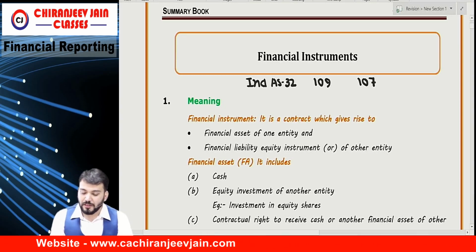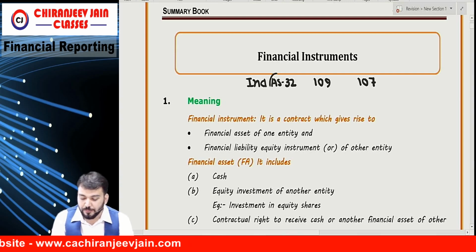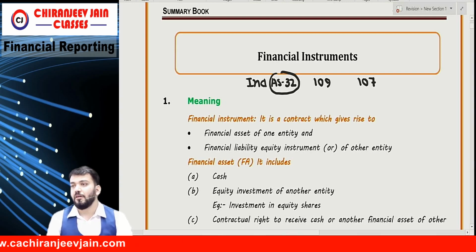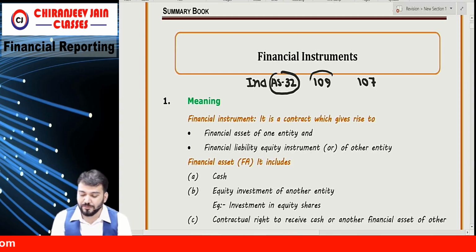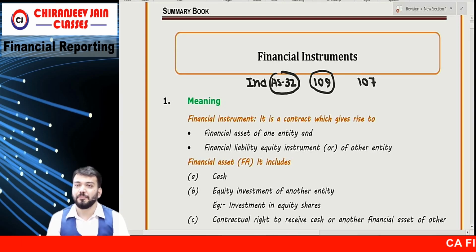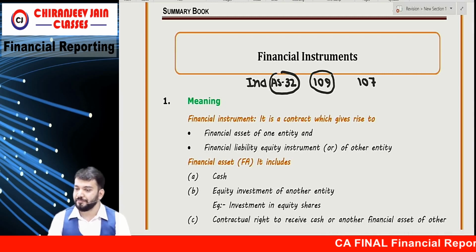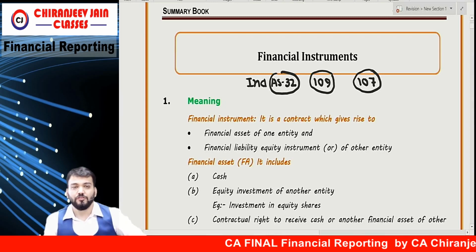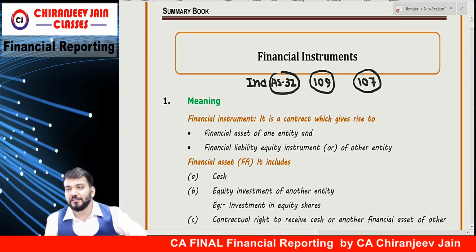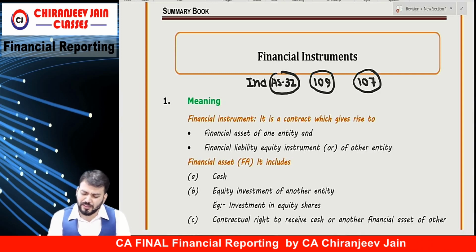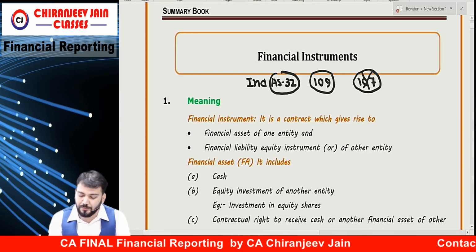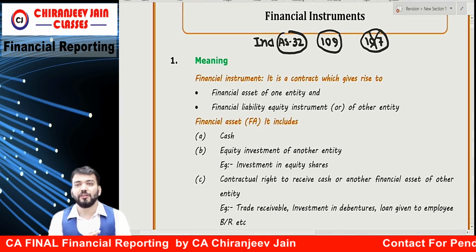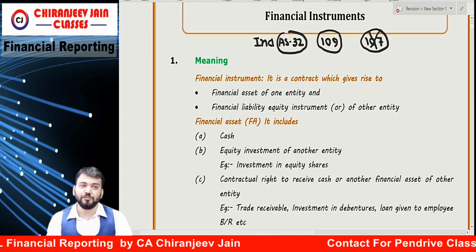Now 32 deals with presentation of financial instrument. 109 is recognition and measurement of financial assets and financial liabilities. 107 is disclosures of financial instrument. Disclosure is not important from exam point of view. So we need to concentrate on 32 and 109.